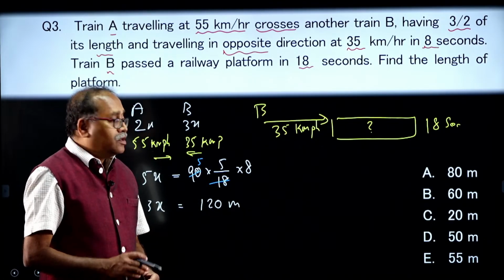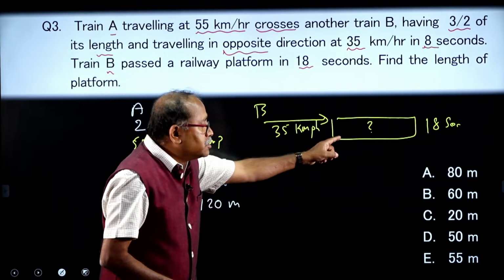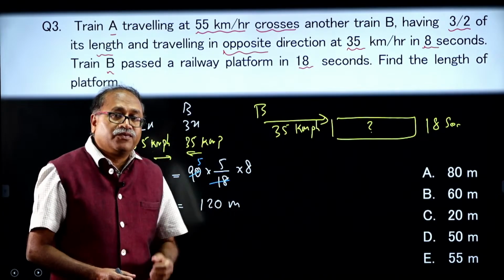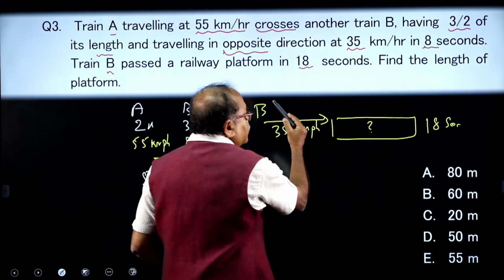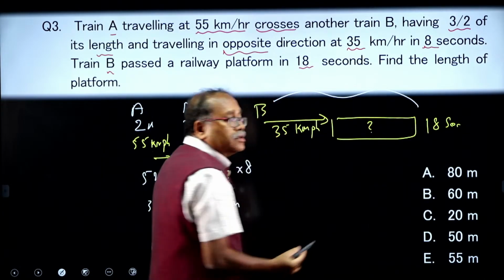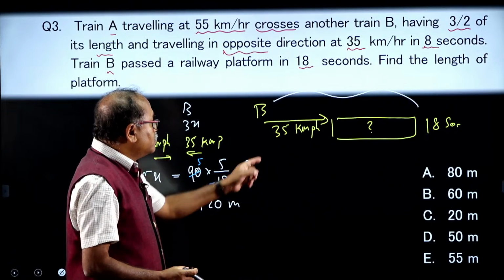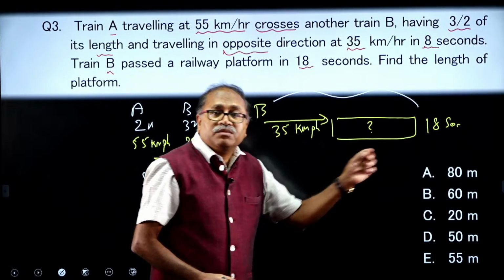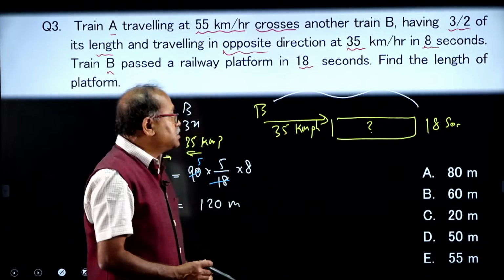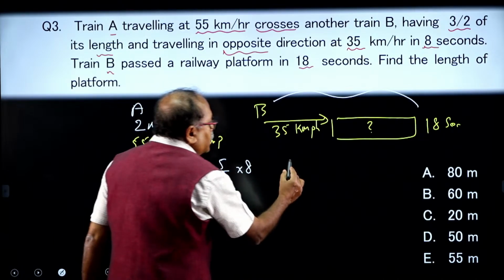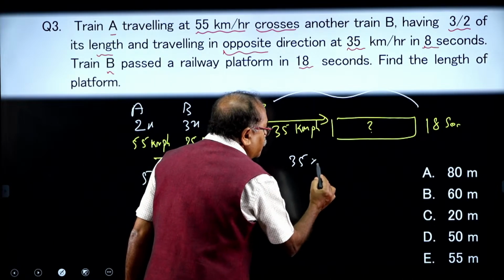Done. Now, I need to find out the length of the platform. How do I get the length of the platform? Can I find out the entire length from here to here? Yes, because I know the speed and I know the time. Speed into time is the total distance. And what is the total distance? Let us work it out over here, that is 35 into 5 by 18.